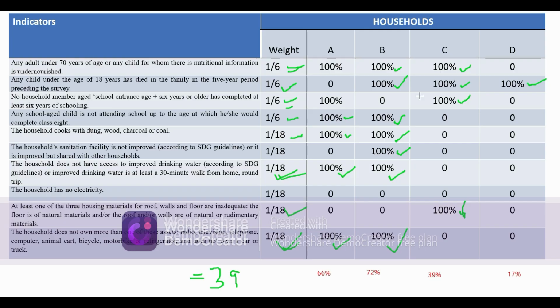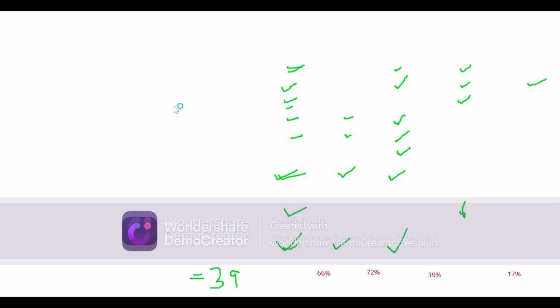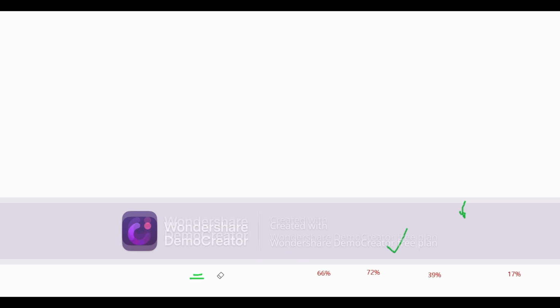Let's move to the next slide. Okay, let me clean this first. All right.